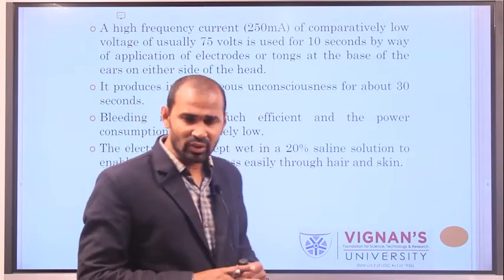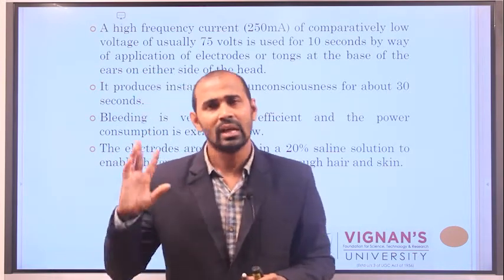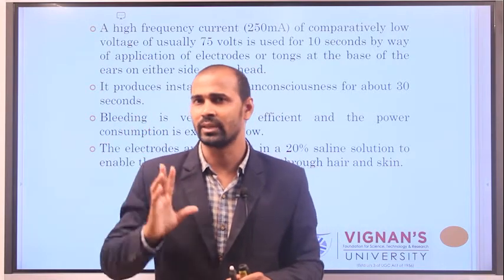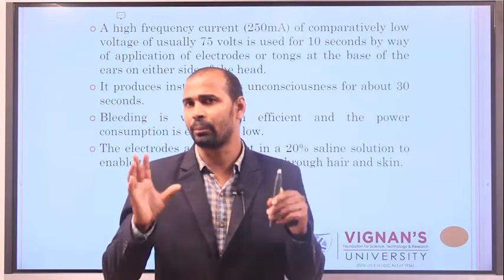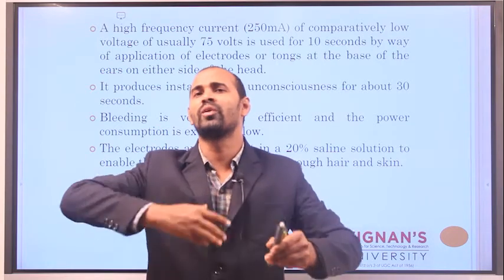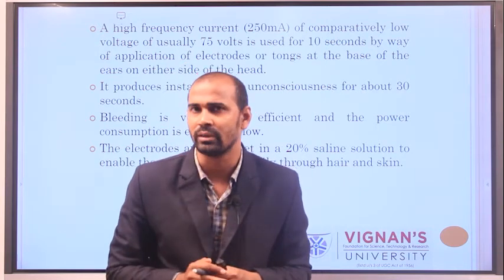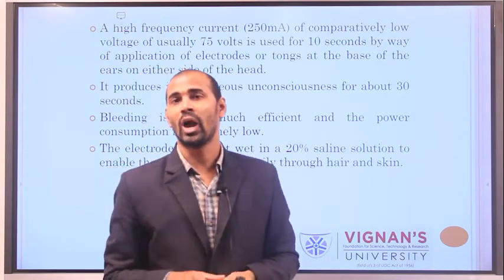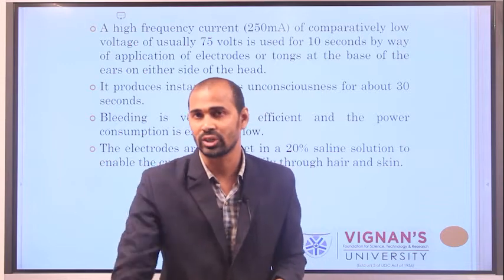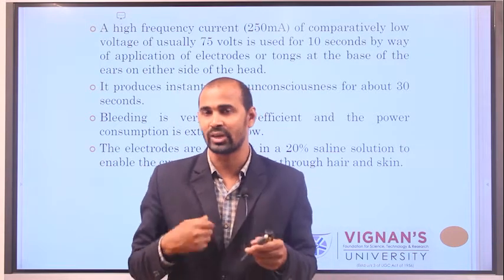Generally this electrical stunning is done for pigs. If you are using a pig whose body contains more than 50% fat in its composition, in such a case you have to use a saline solution. A 20% saline solution should be used for calibration.